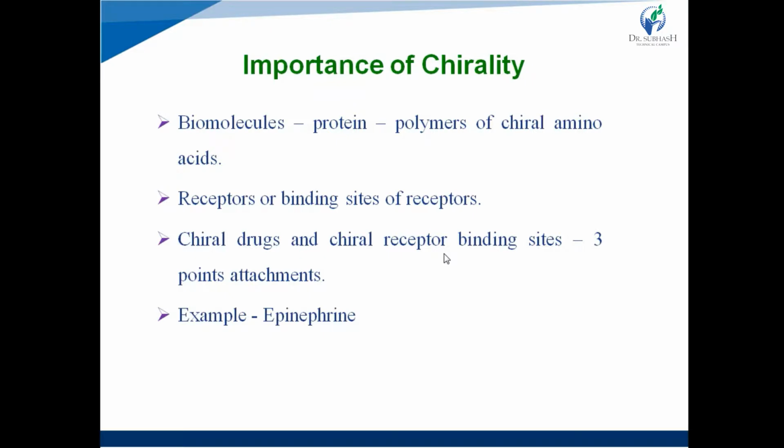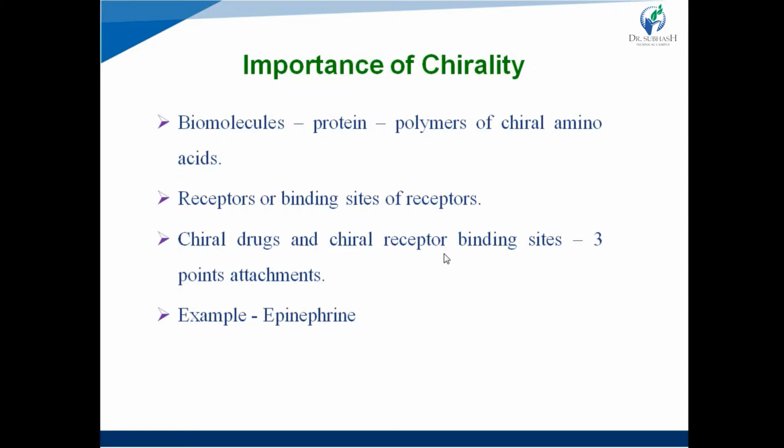The effective fitting of a chiral drug with the chiral receptor indicates that one enantiomer can easily combine with the receptor while the other enantiomer cannot. Amongst two enantiomers, one will be biologically active and the other is less active or inactive in many cases. So it shows the importance of chirality in biological systems.